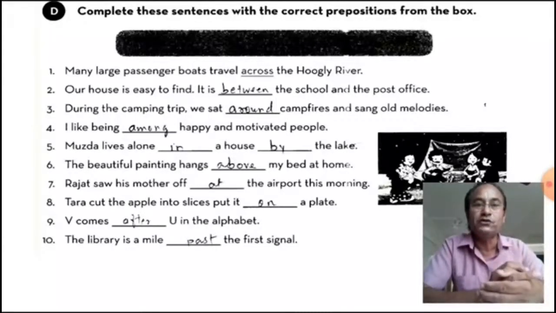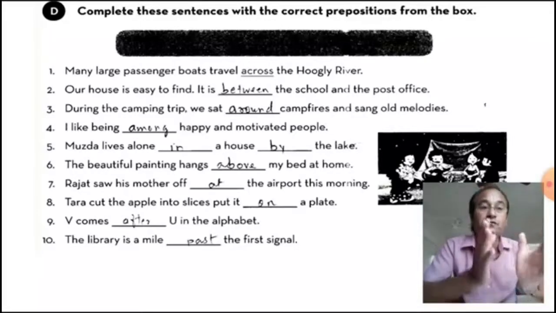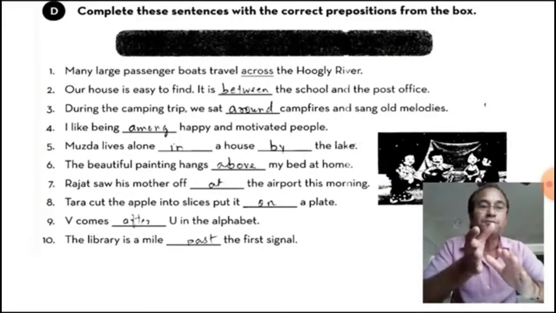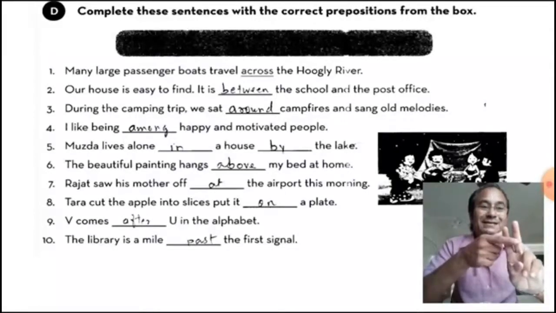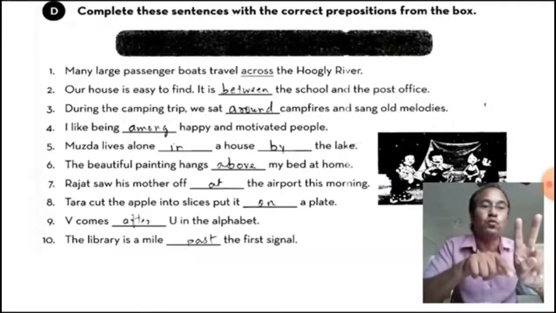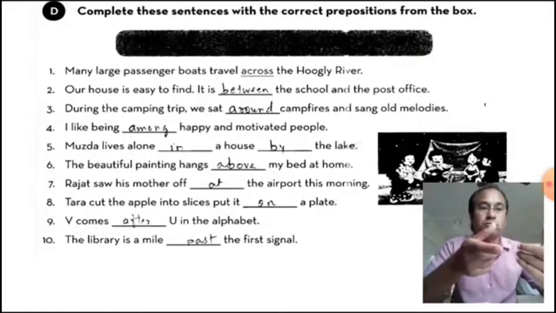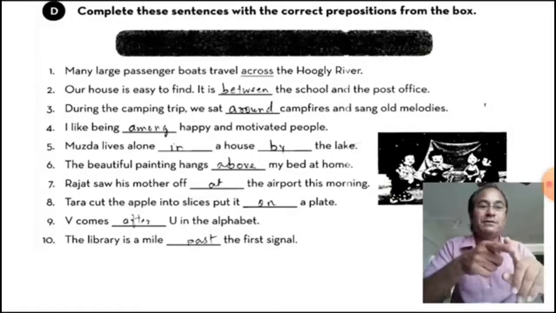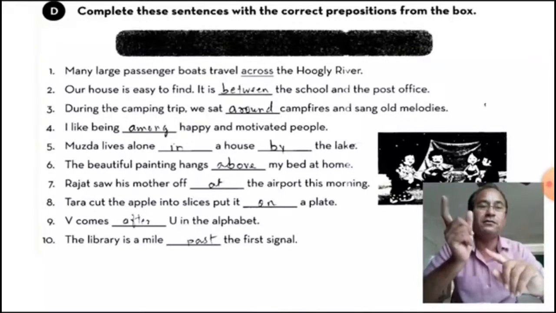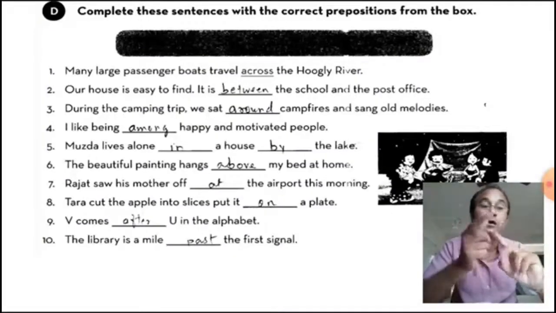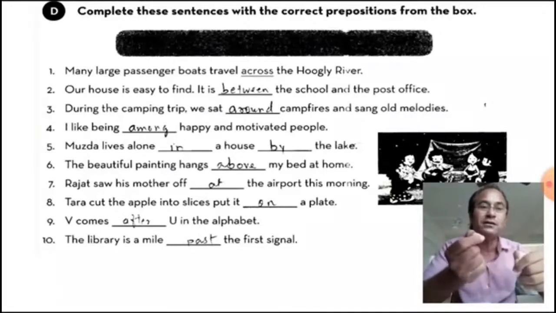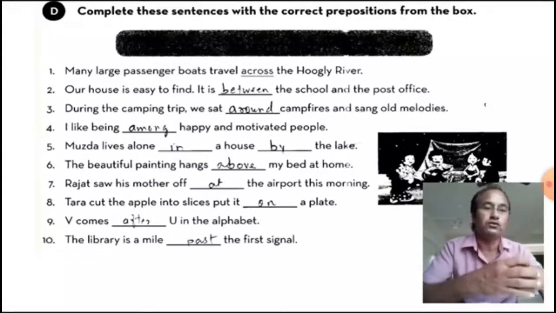Our house is easy to find. It's between the school and the post office. Here we have used between because there are two things, two places, and it is between two. If there are more than two, then we can use among. Gopal sir is between two students, Radha and Raman. So among two, between two. If there is a crowd, more than two, then Gopal sir is among the students.